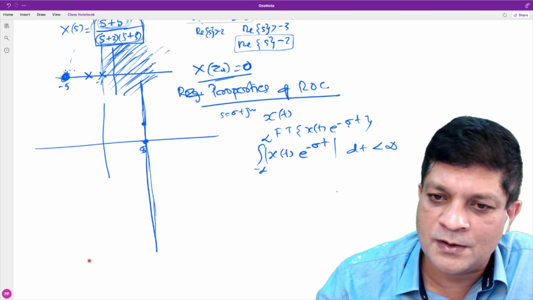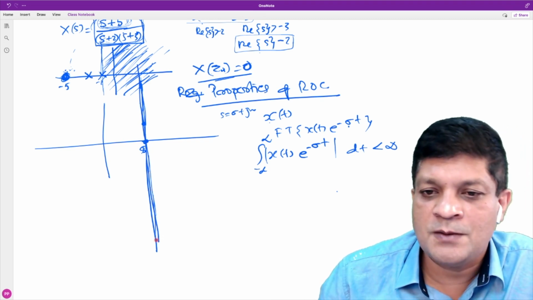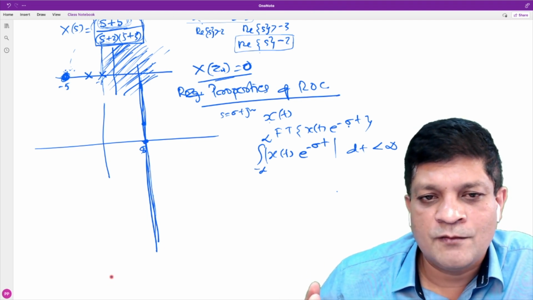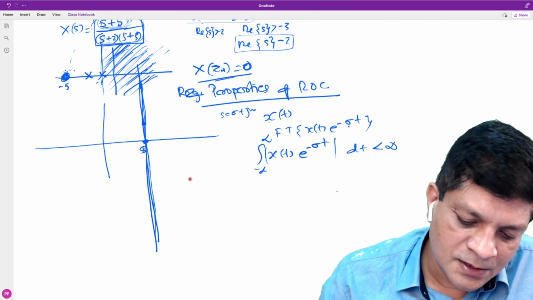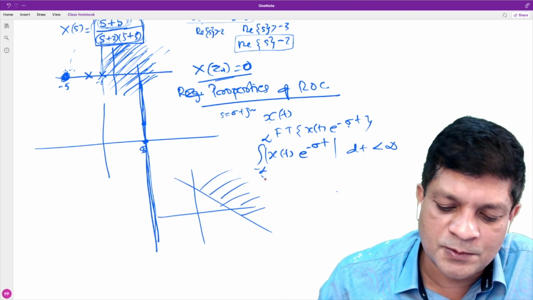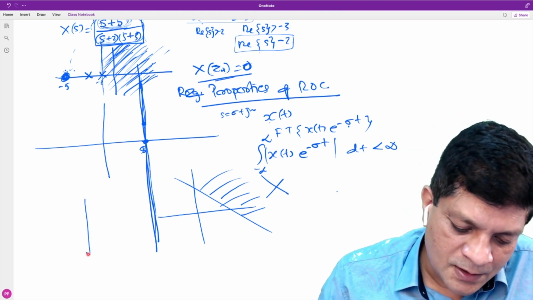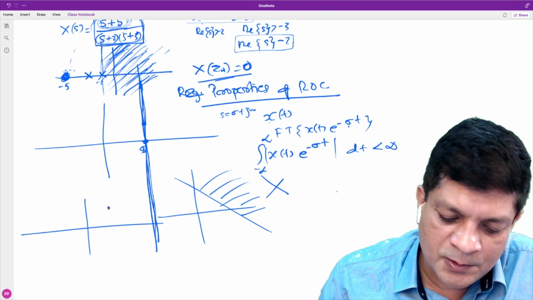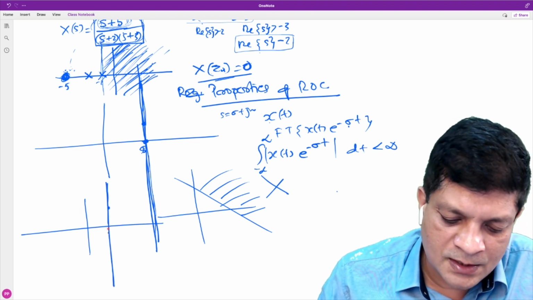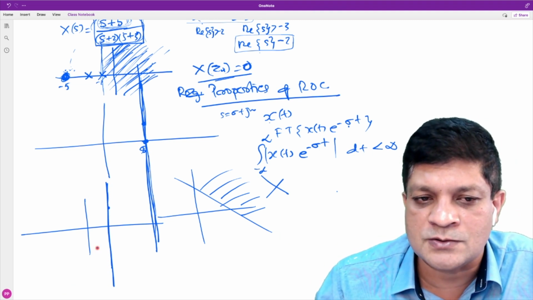So the shape of the ROC is always vertical strips. We cannot have an ROC like something like this. It is not possible, it is not valid. If one point is in the ROC, all the points along the vertical line passing through that point are also in the ROC.